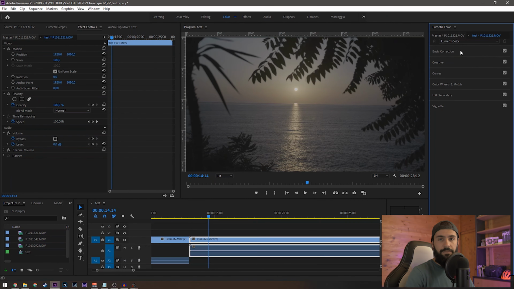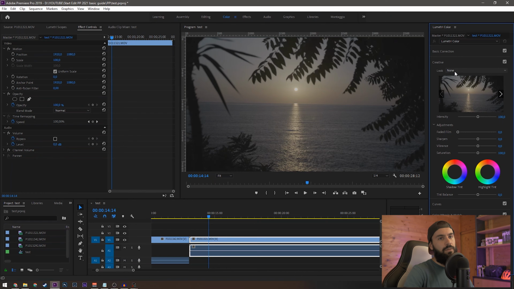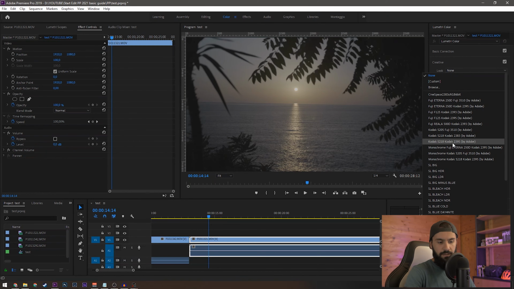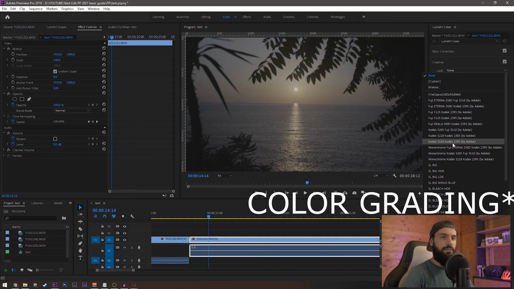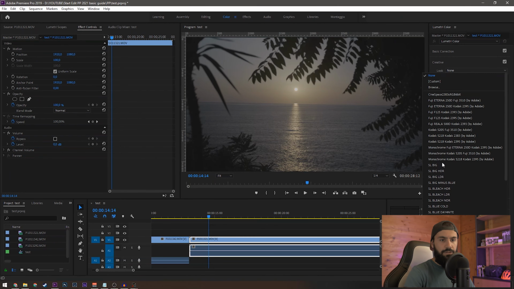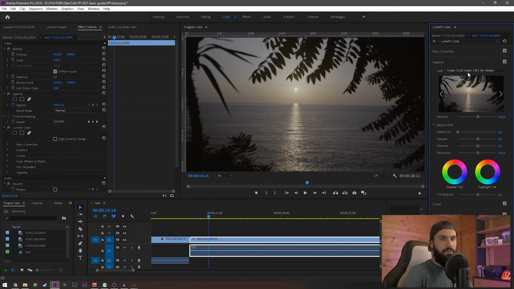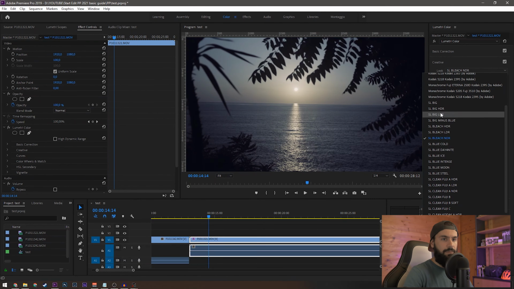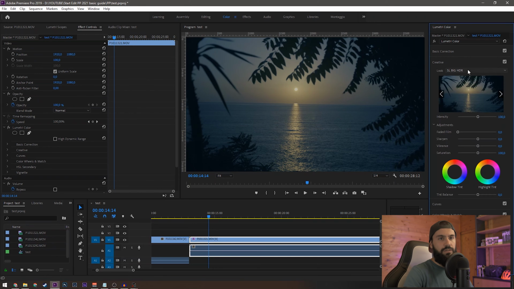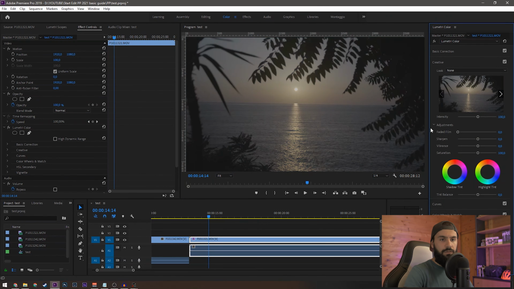So you have these tabs right here. You can have a basic correction of your clip. You can have a creative tab. It's for maybe if you have a lookup table, a color correction already done, if we can say like that. So these are just color profiles made by the Adobe team. If you click on this one, you can see the color changes. These are some examples of what you can do with this. Of course, if you select one of these, you can edit the parameters if you want to find your look, but we are not gonna go through that.